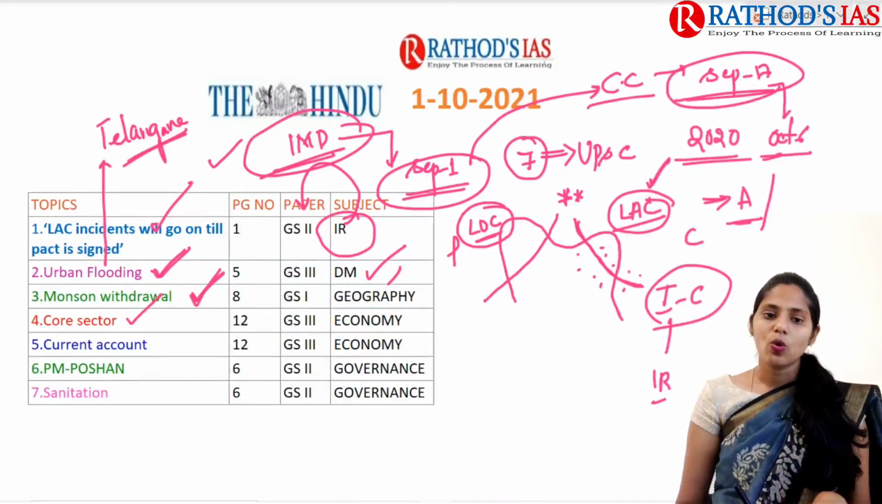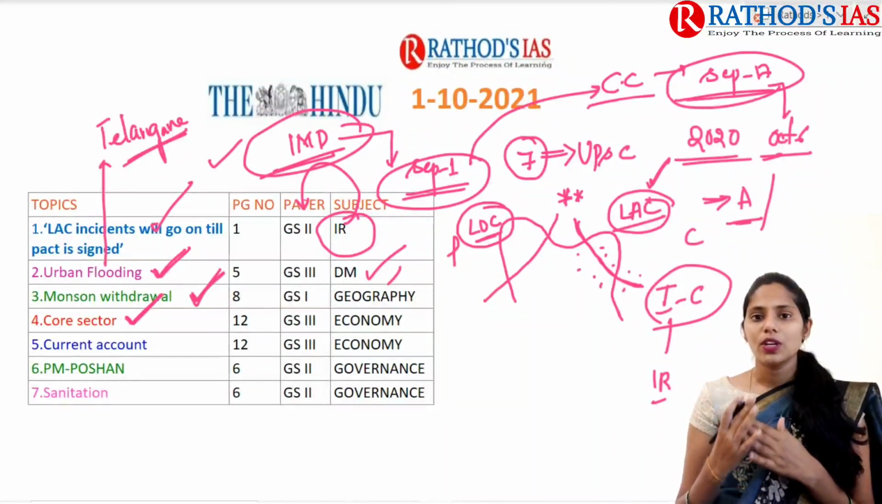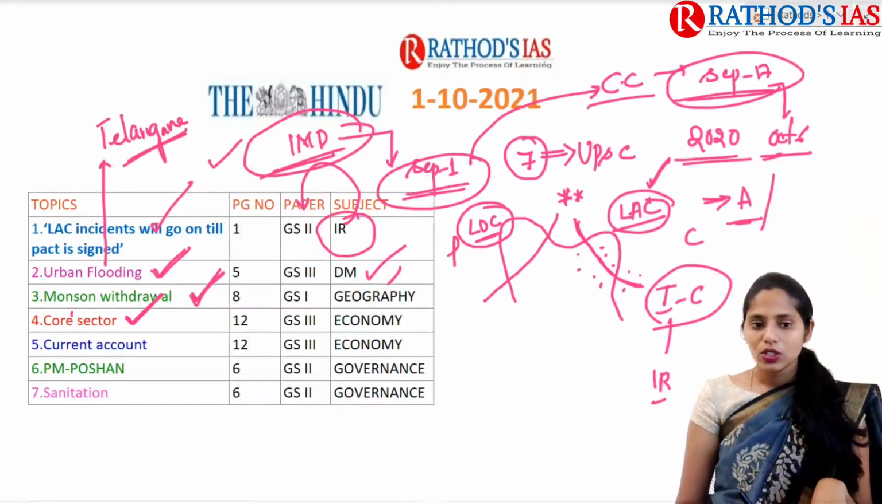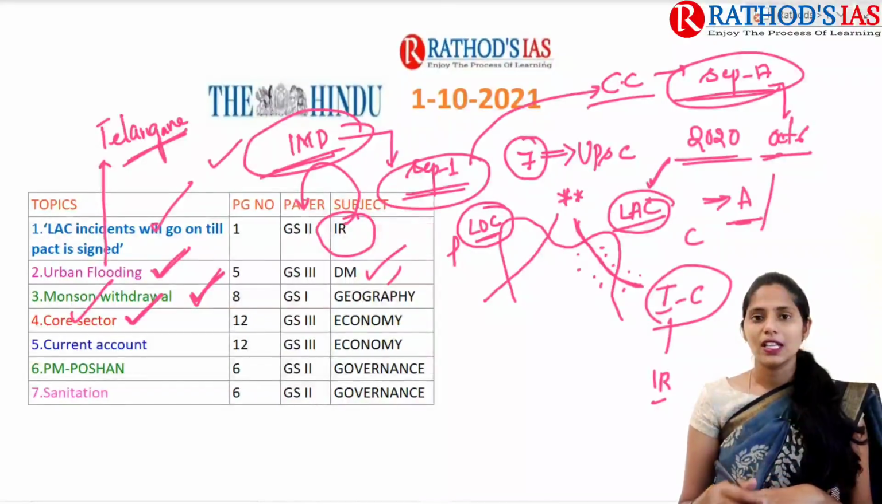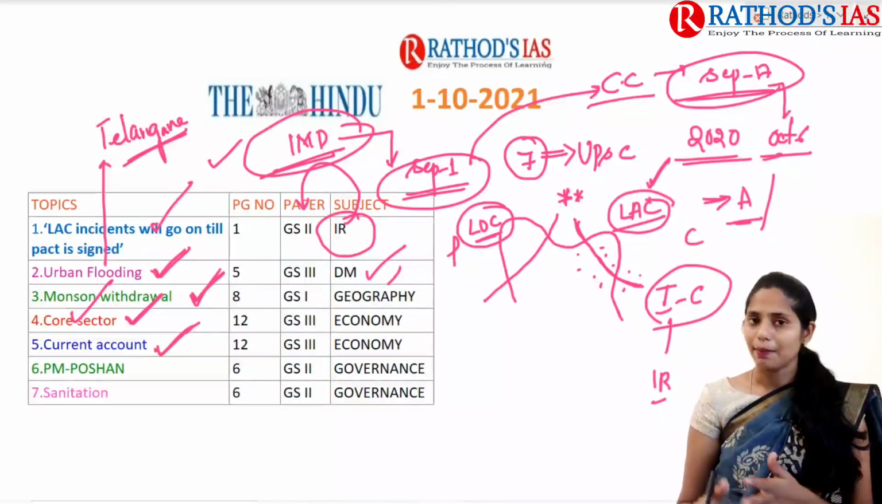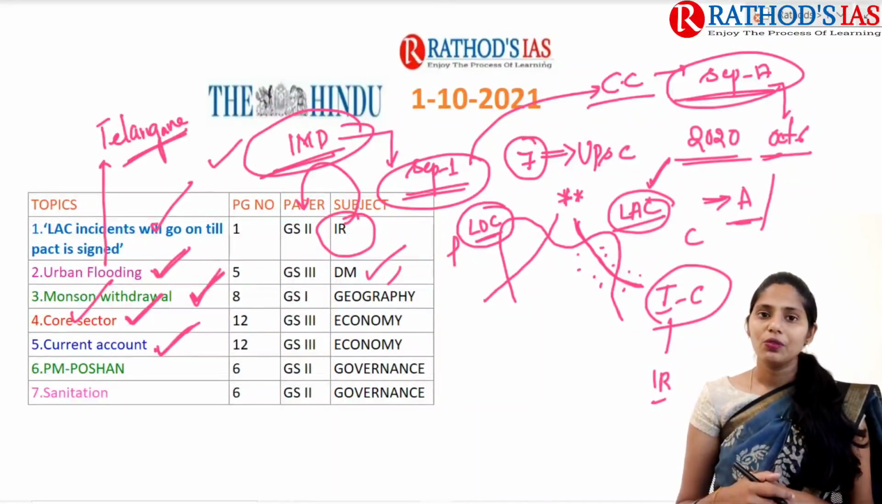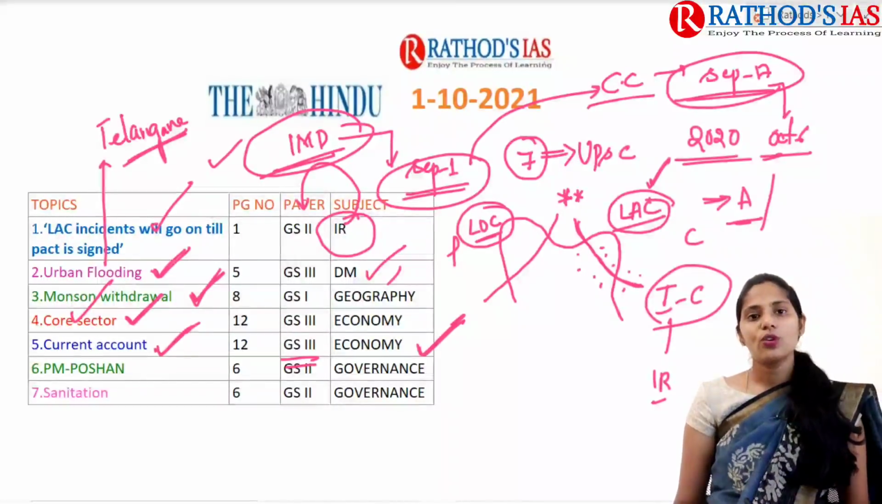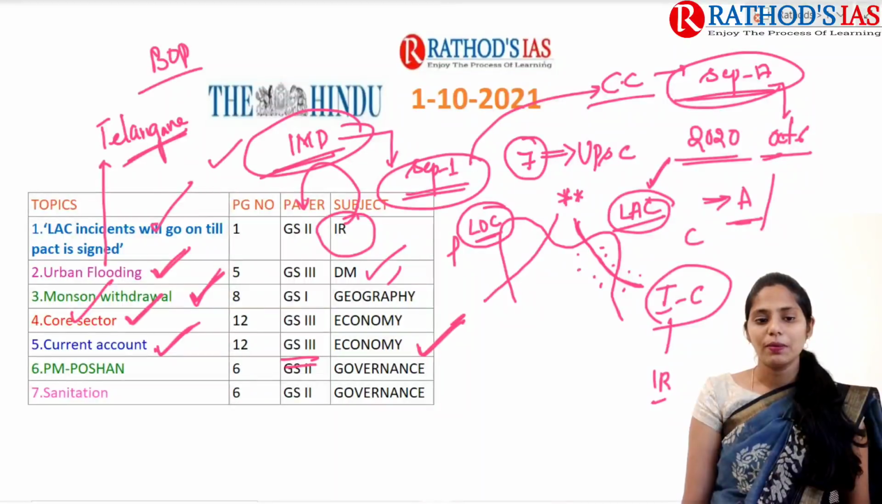And the next one is about the core sector. This core sector is very important from our economy point of view. This article we are now going to discuss mainly speaks about growth in our core sectors. And the next one is about the current account. In our static syllabus of economy, we have the capital account and current account. So this will be very, very important from our static syllabus. It comes under economy, GS paper 3. Here we are going to discuss what BOP, balance of payments, is, and what current account deficit or current account surplus is.